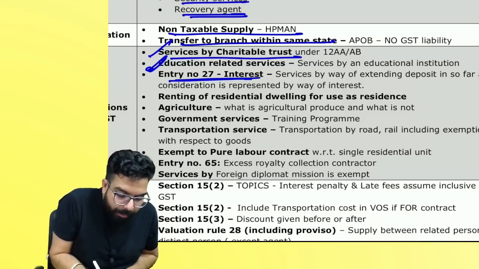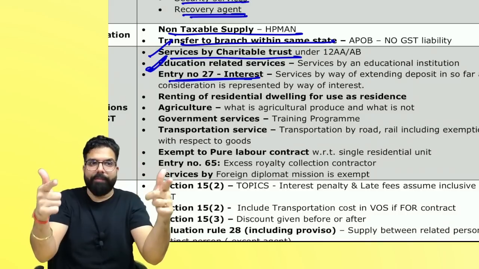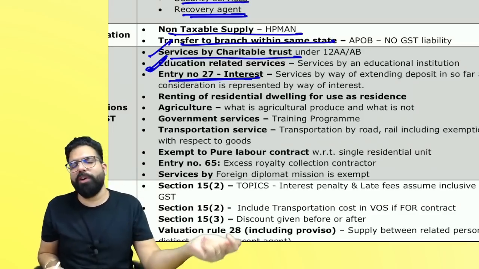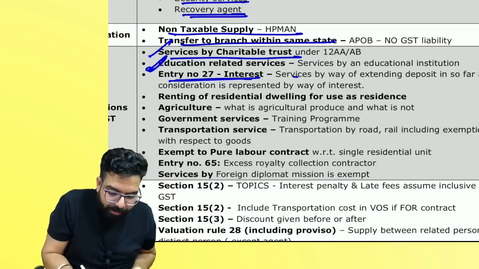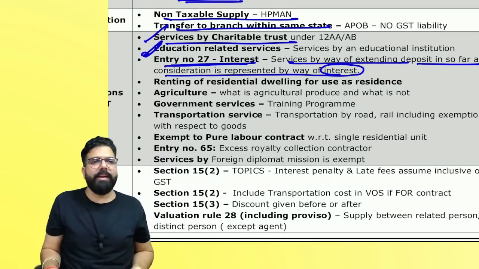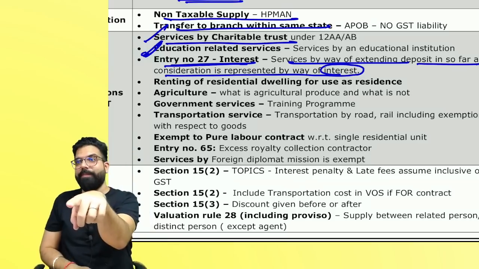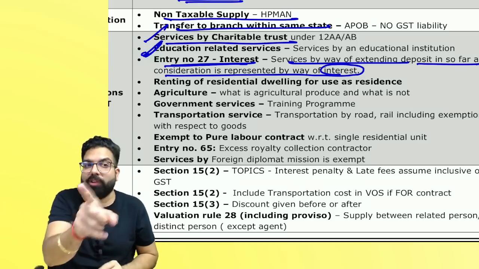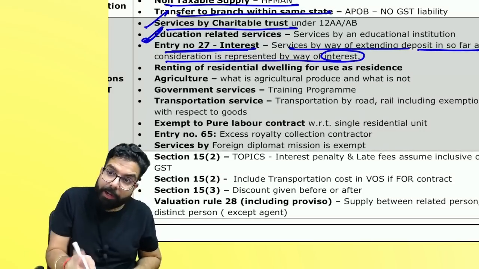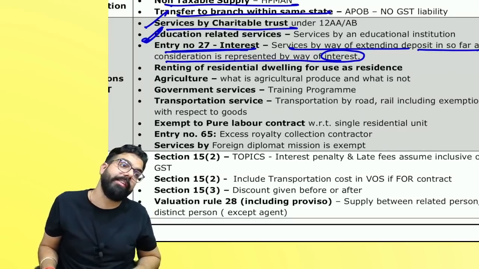Next, remember, in a lot of places you will see interest. Interest is always exempt. Interest is always an exempt supply. Can I go ahead, everyone? And in the note you can write: services by way of extending deposits, so far as the consideration is represented by way of interest, is an exempt supply. But remember, when you are doing the section 17(3) calculation, in section 17(3) interest is not an exempt supply. It will come under your total turnover in your exempt supply calculation for 17(3).